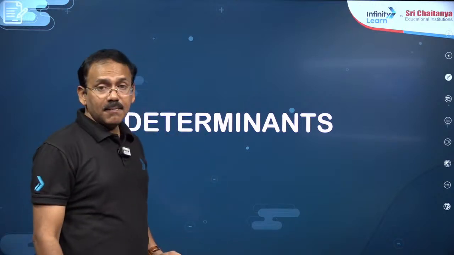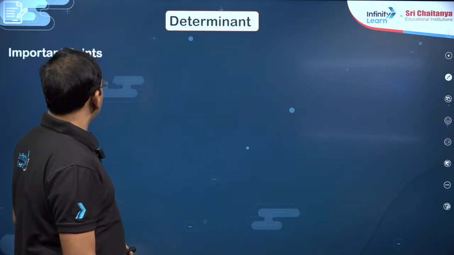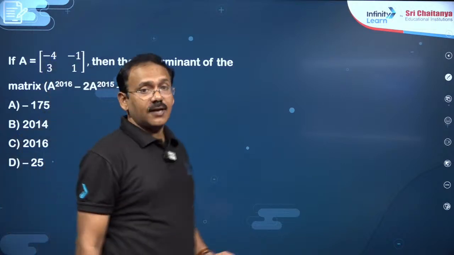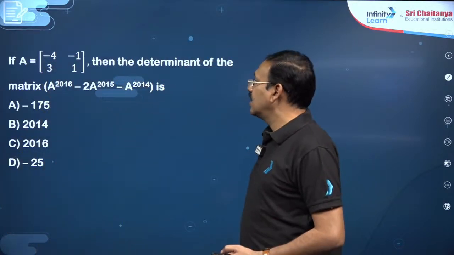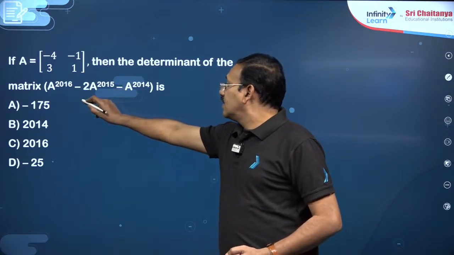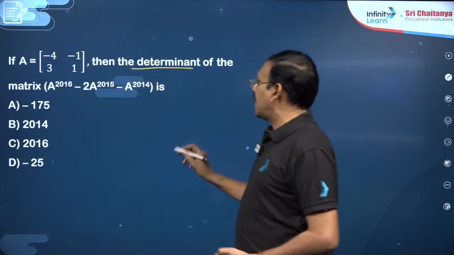Next, all these questions are related to exclusive matrices. I didn't apply anywhere the points related to determinants, adjoint, system of equations and all, right, dear students. Now, problems related to determinants. In matrices and determinants together, you know already certain points and results about determinants. A is a matrix given, and you want the determinant of this matrix.